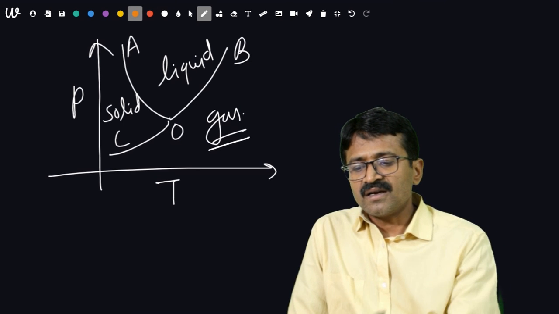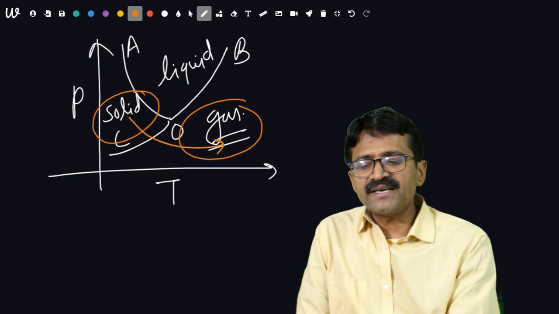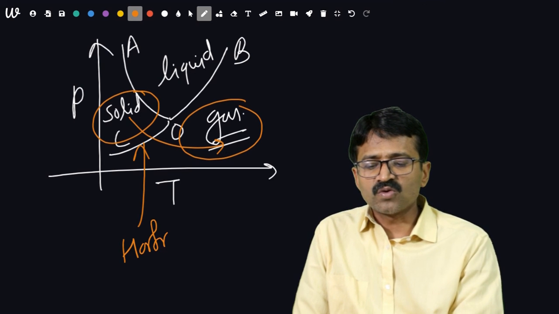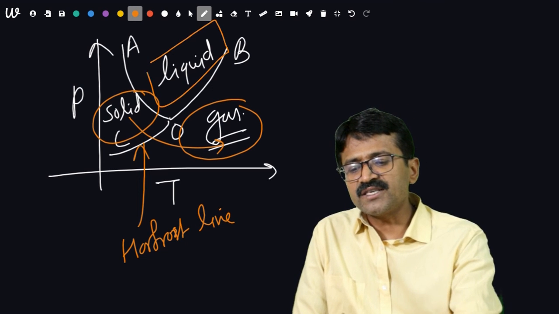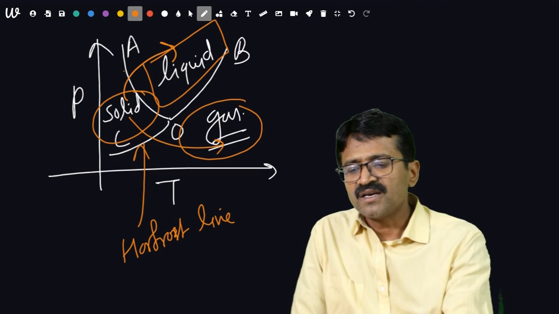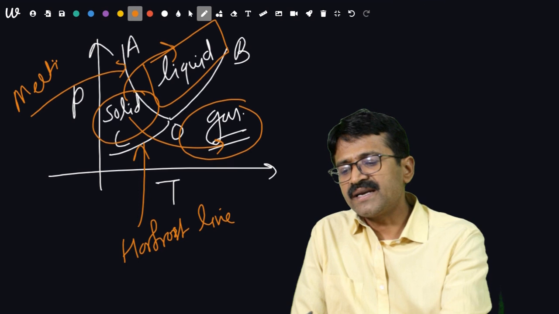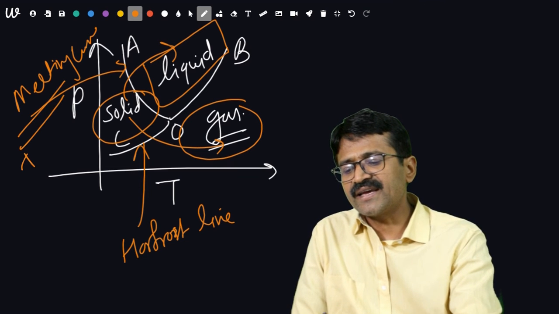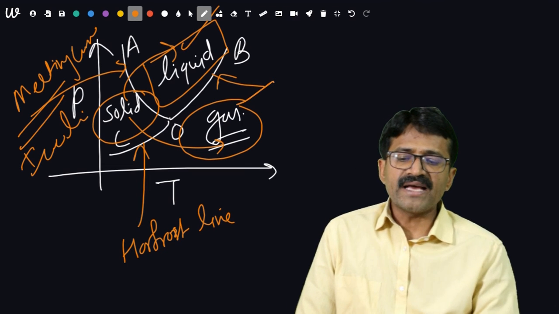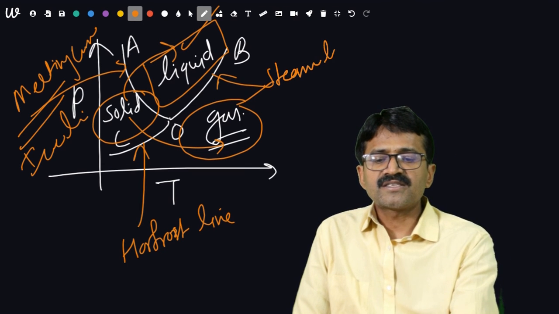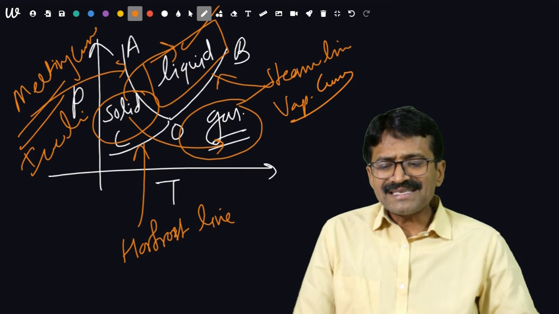Whenever solid is going to change directly to gas, then it is sublimation, known as the hoarfrost line. Whenever solid is going to change into liquid, then it is melting, known as the melting curve, or ice line. And what about this? Change from liquid to gas. It is the steam line, or vaporization curve, you can say. So these are important curves.